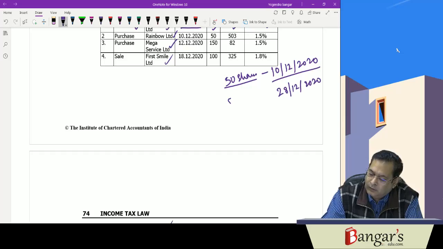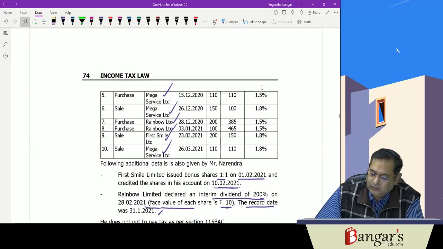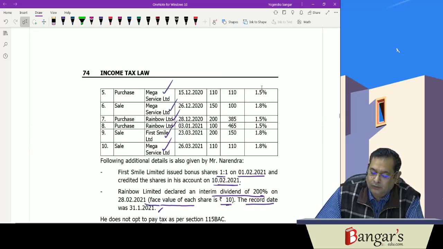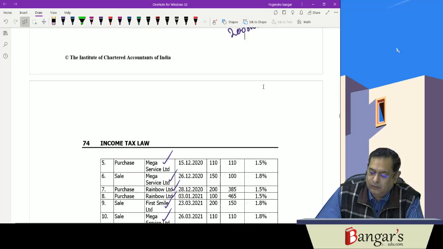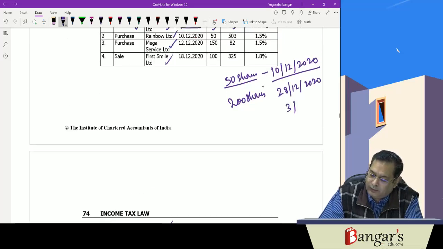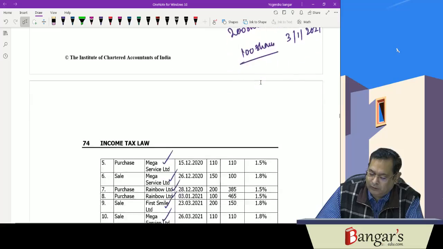Then on 3/1/21, he purchased 100 shares.